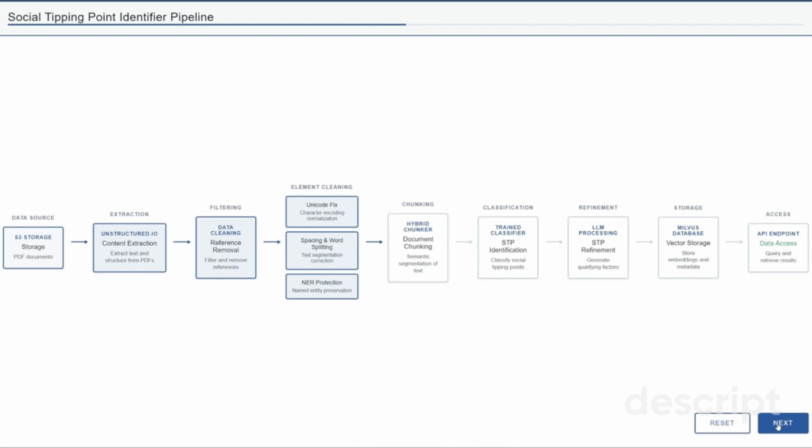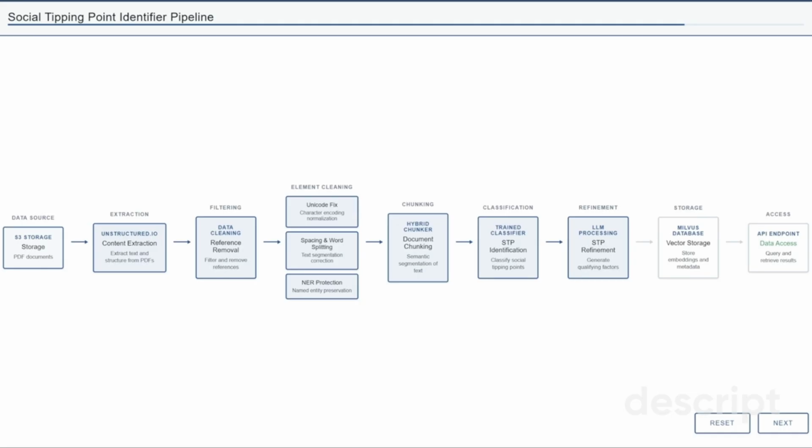After cleaning, we apply a hybrid chunking technique to split the documents into manageable chunks. We then use a trained classifier model that we developed using a dataset provided by the EU consortium. This model achieved over 80% accuracy in identifying whether a chunk contains a social tipping point or not. Once potential social tipping points are identified, we use an LLM to refine the text and make it more readable for display in our interface.